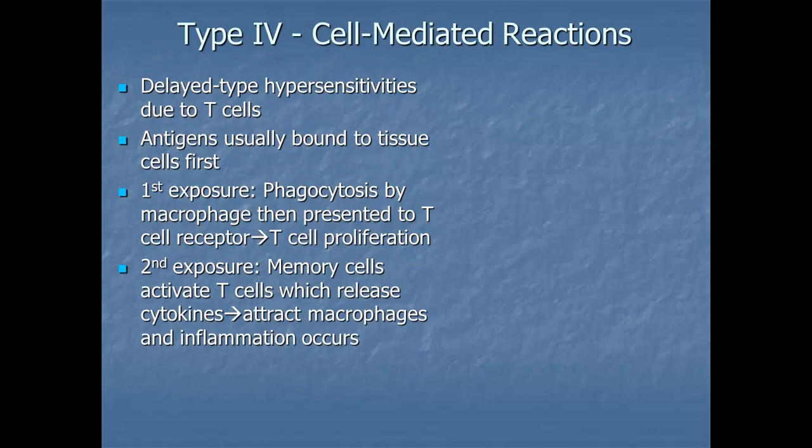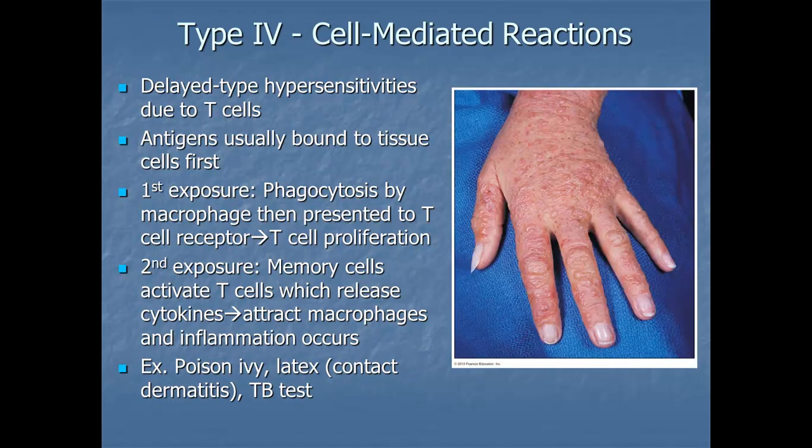Upon second exposure, your memory cells are going to remember, and it's going to activate the T cells, which release cytokines, and those cytokines are going to attract macrophages, and inflammation occurs. We see this in poison ivy, in latex, contact dermatitis, and with the TB test. So this is an example of a delayed type hypersensitivity.